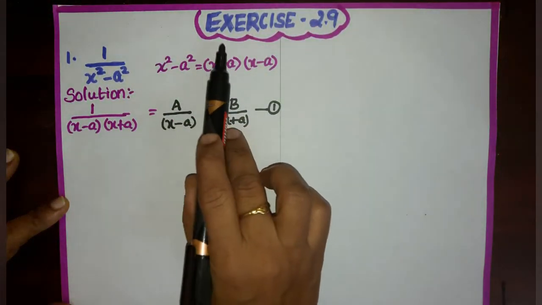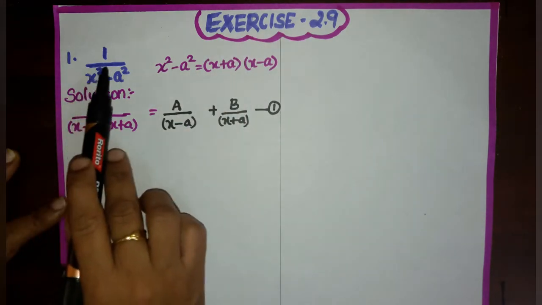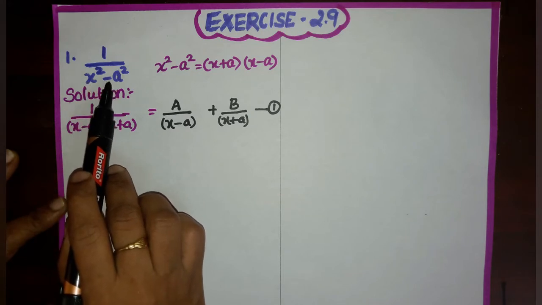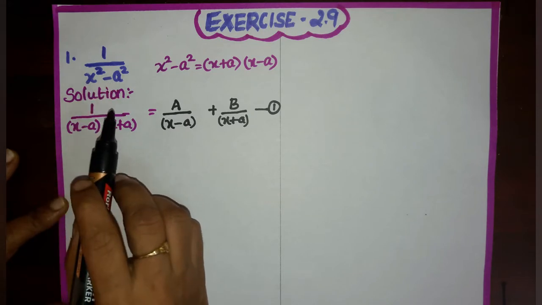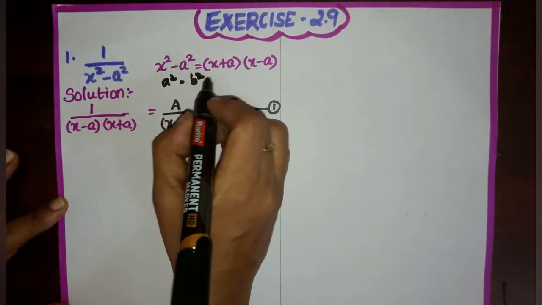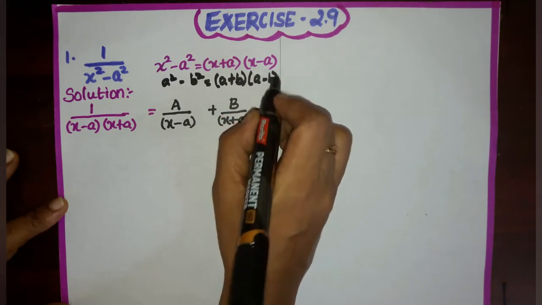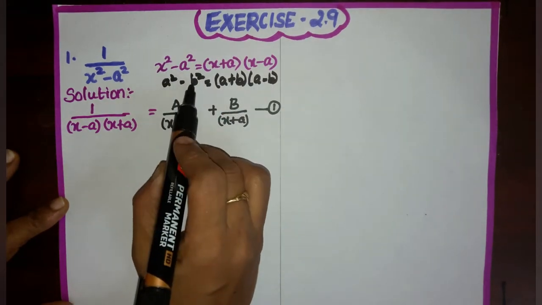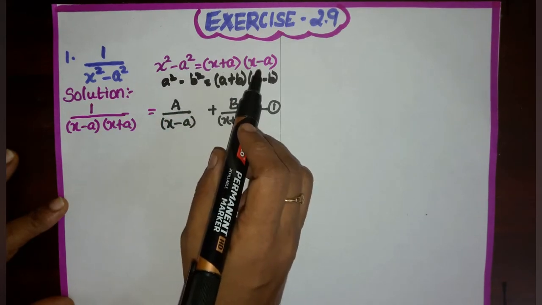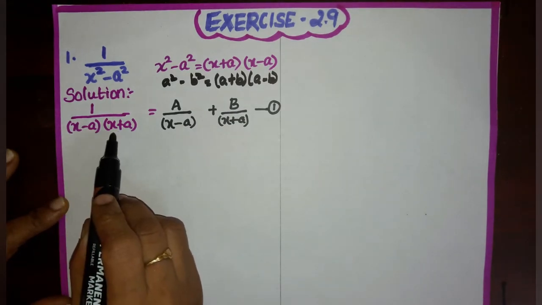Now we are going to see the exercise problem, exercise 2.9. First sum: 1 by x square minus a square. X square minus a square is in the form of a square minus b square. A square minus b square is a plus b into a minus b. So in the place of a we have x, in the place of b we have a. So we will get x plus a into x minus a. So 1 by x minus a into x plus a.